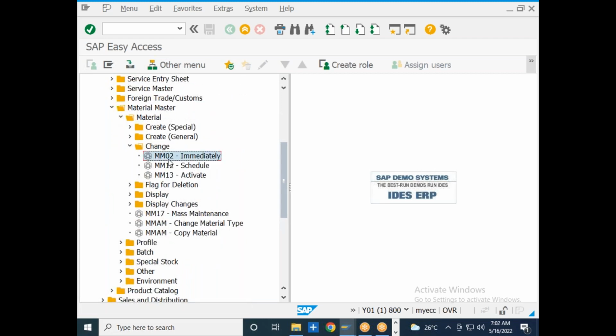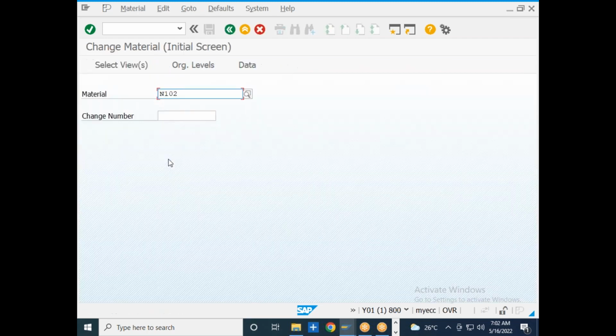MM02 is the transaction code to change the material. I will just go to the MM02 and I will enter the material number. So the material number is N104, which I just created. I will click on enter. I will select the views.